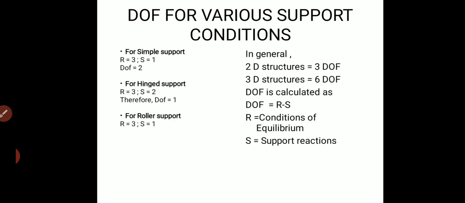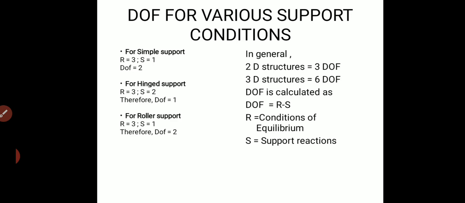So coming on to the next type of support, the roller support. For the roller support, again r will be equal to 3 since it is a two-dimensional structure, and at each end you will be having one vertical reaction at each support.